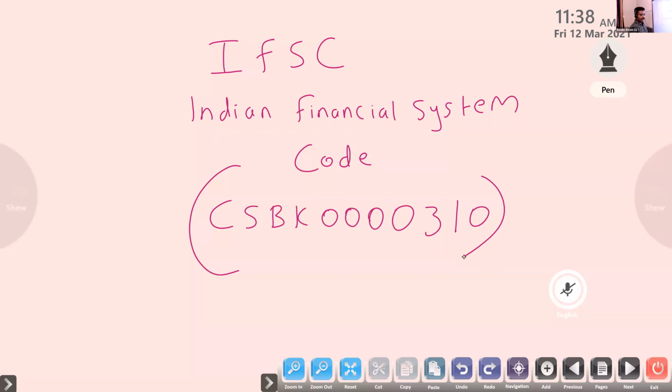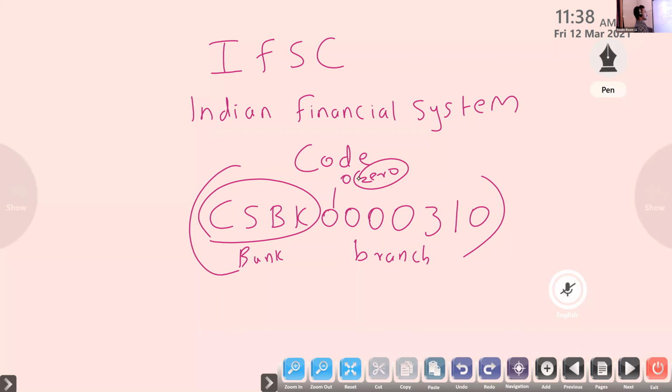This is an 11 character code, for example CSBK0 40310. The first 4 alphabetic characters represent the bank, and the last 6 characters represent the branch. The fifth character will always be 0. So this is an example of an IFSC code.